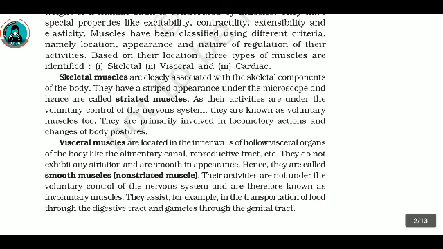Visceral muscles are located in the inner walls of hollow visceral organs of the body, like the alimentary canal and reproductive tract. They do not exhibit any striation and are smooth in appearance. Hence, they are called smooth muscles or non-striated muscles. Their activities are not under the voluntary control of the nervous system and are therefore known as involuntary muscles. They assist, for example, in the transportation of food through the digestive tract and gametes through the genital tract.